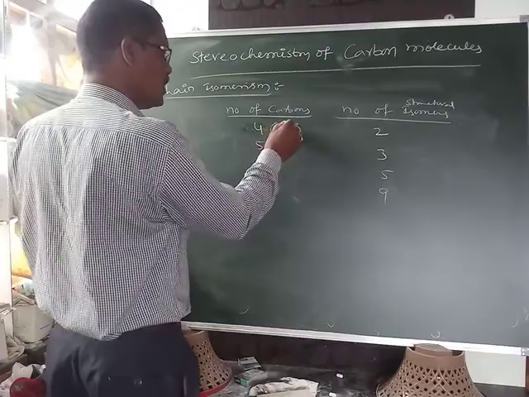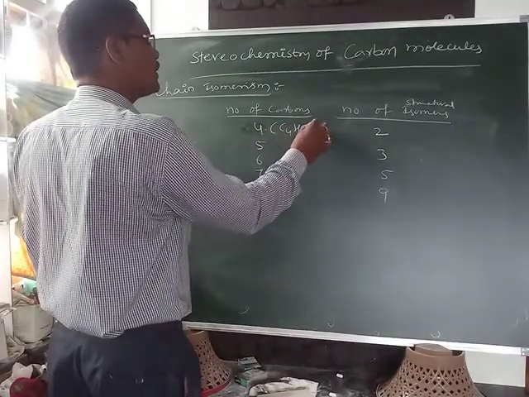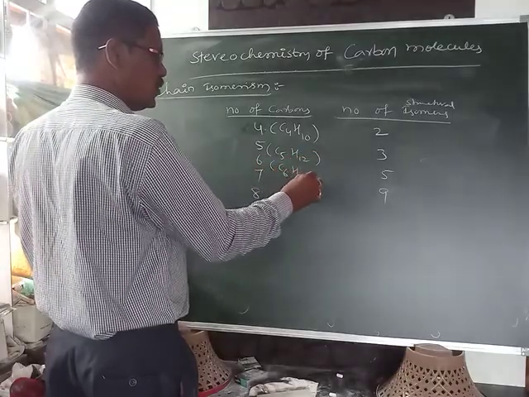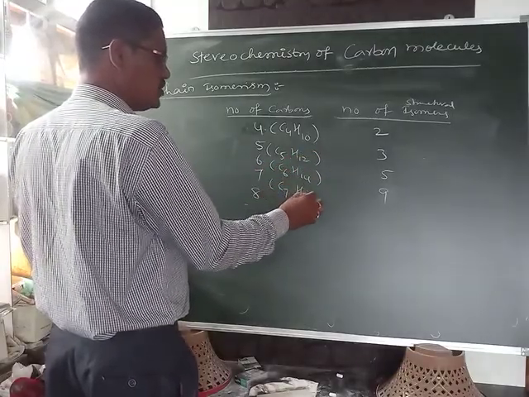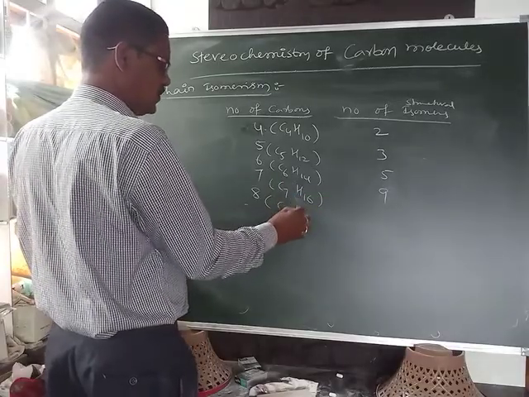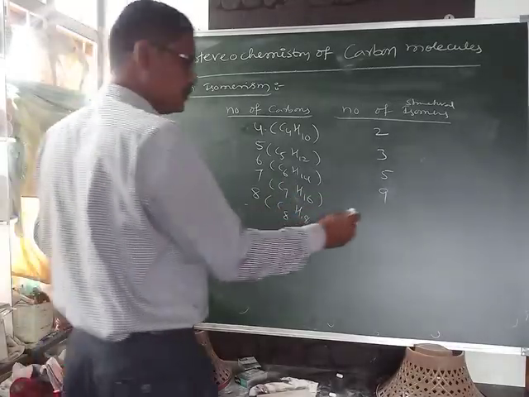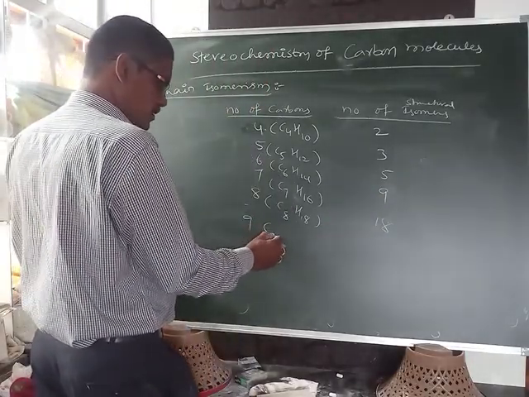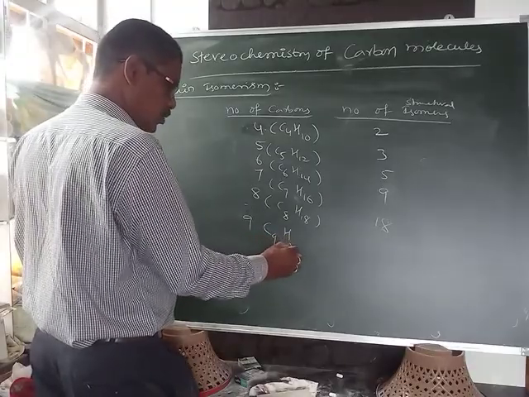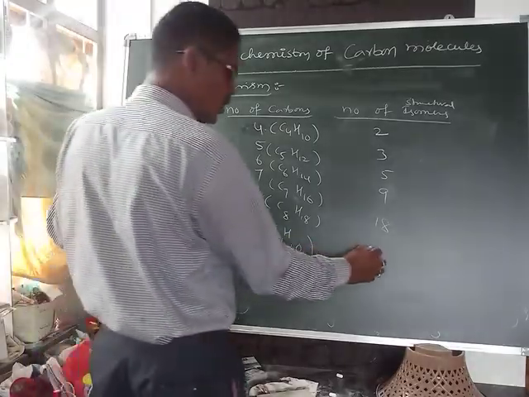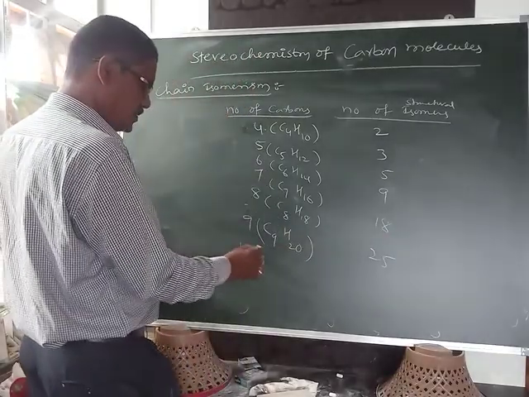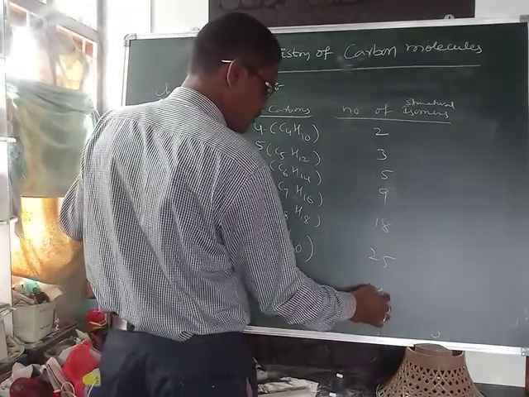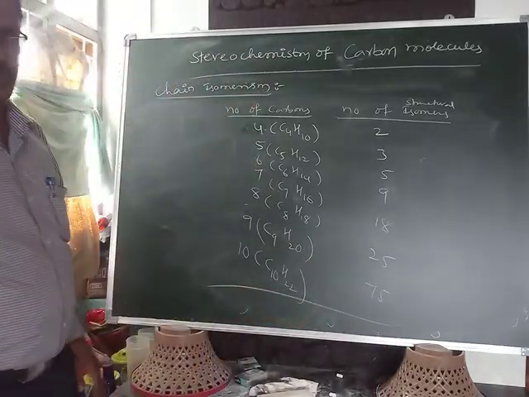That means this is C4H10, this is C5H12, this is C6H14, this is C7H16. C8H18 will give 18 isomers. 9 carbons, C9H20, will give 25 isomers. 10 carbons, C10H22, will give 75 isomers. This is useful for competitive examinations.